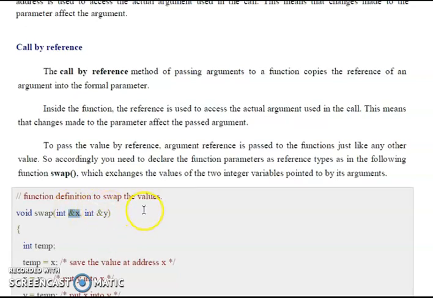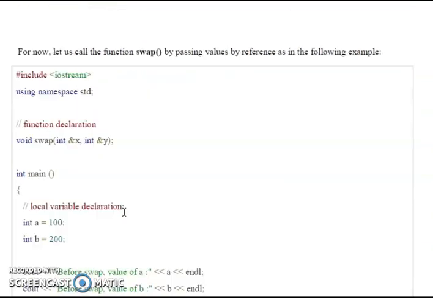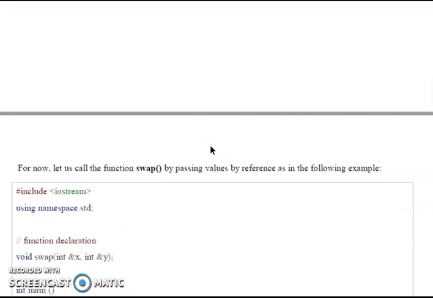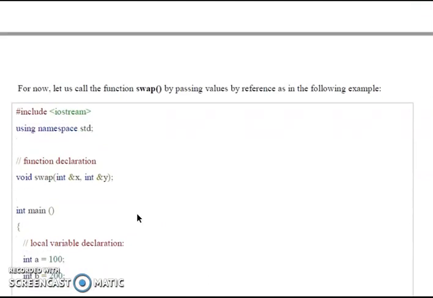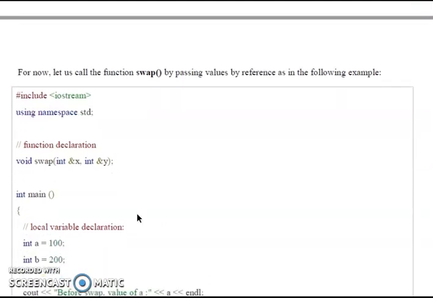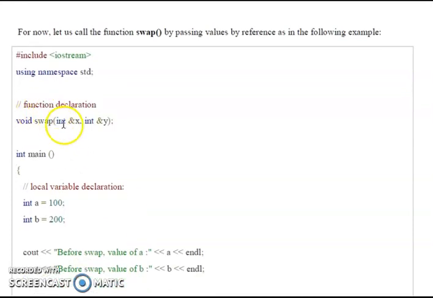Function definition to swap values. Here we declare void swap(int *x, int *y), with a temporary variable temp equal to x, x equal to y, y equal to temp, and return. Now we have the swap function passing the values by reference. Here we declare void swap(int x, int y), and the local variables are declared.